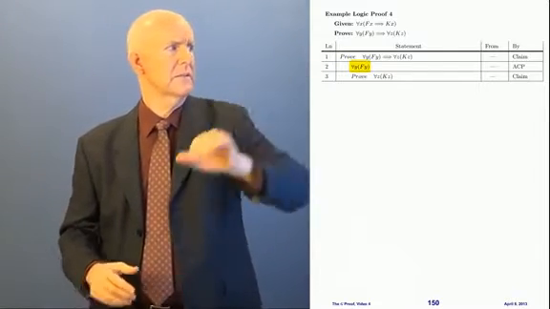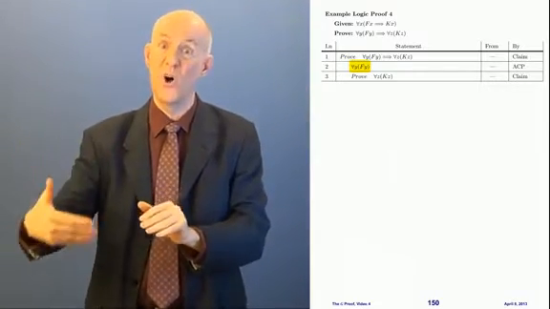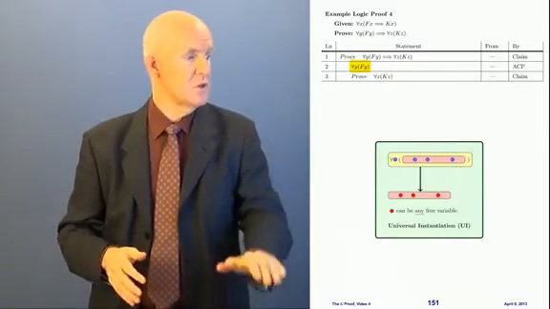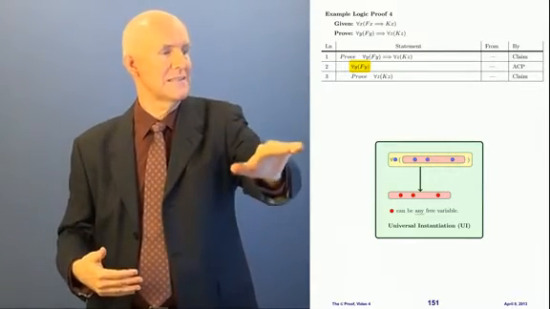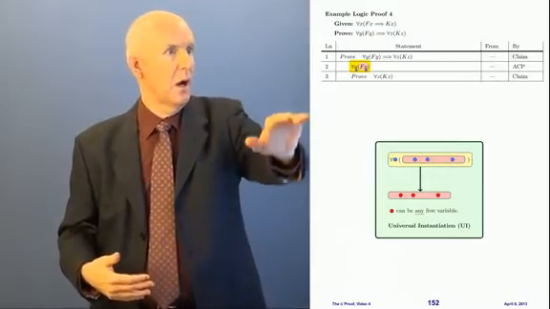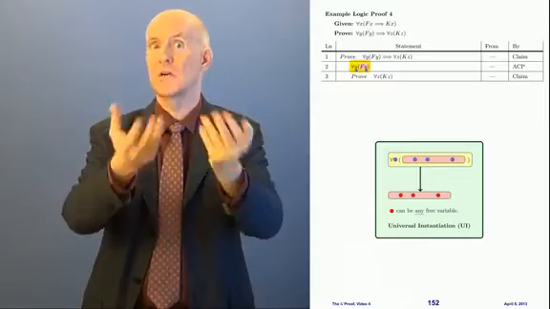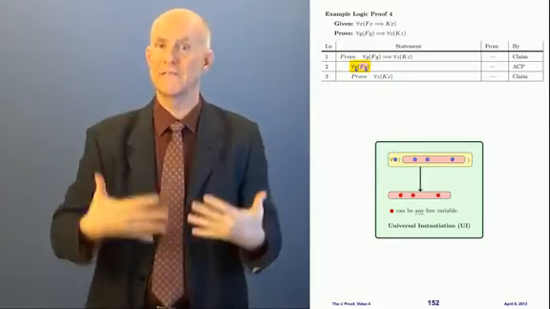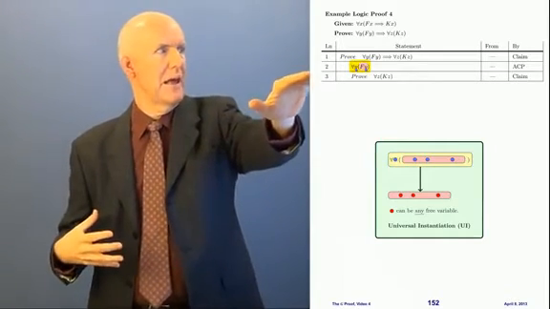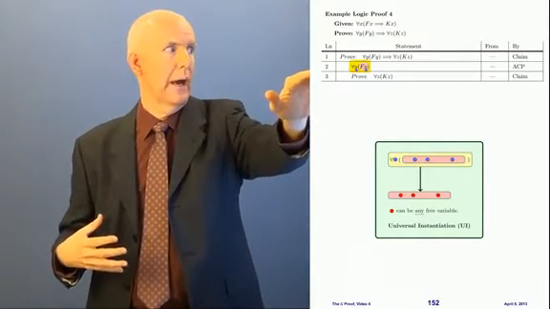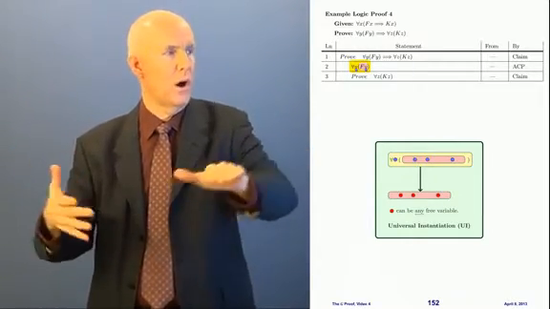Well, right here, look at this line 2. Line 2 says for all y, Fy. I'm going to use this rule, universal instantiation. Now remember, I use the colors and then I take them away, because the proof itself is all black and white, and every time I use the colors, I use them differently. Okay, so now the blue variable is y, and the pink statement is Fy. You see, I have for all y, Fy.